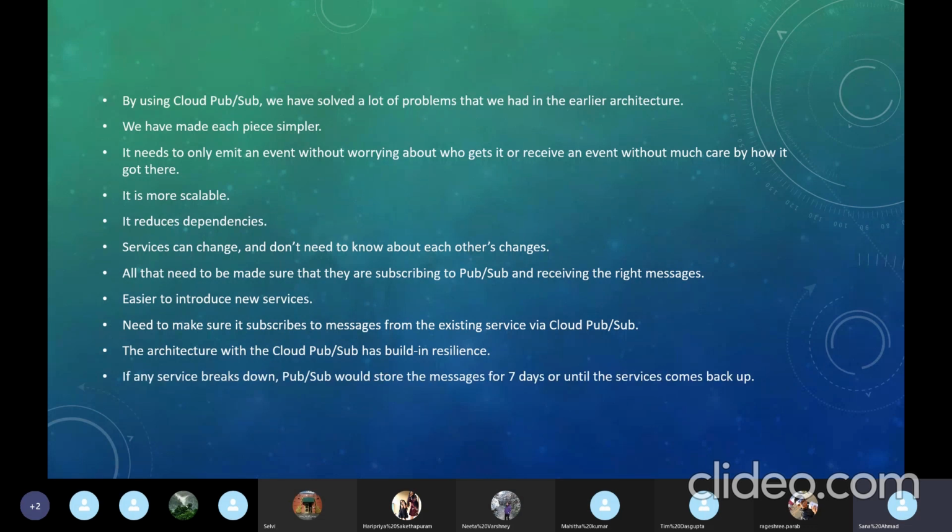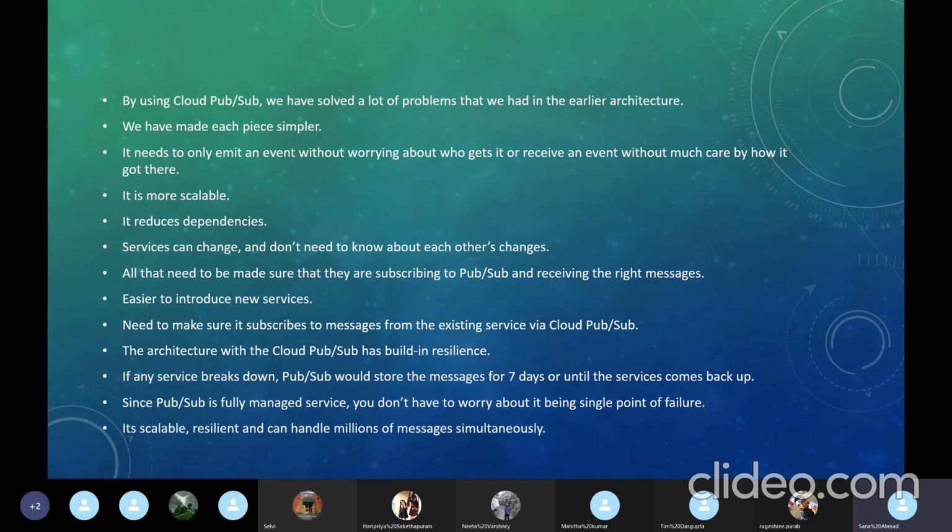If any service breaks down, PubSub would store the messages for 7 days or until the service comes back, so there won't be a loss of messages. PubSub is a fully managed service, so you don't have to worry about any point of failure. It's scalable, resilient, and can handle millions of messages simultaneously. So we don't have to worry about any loss of messages.